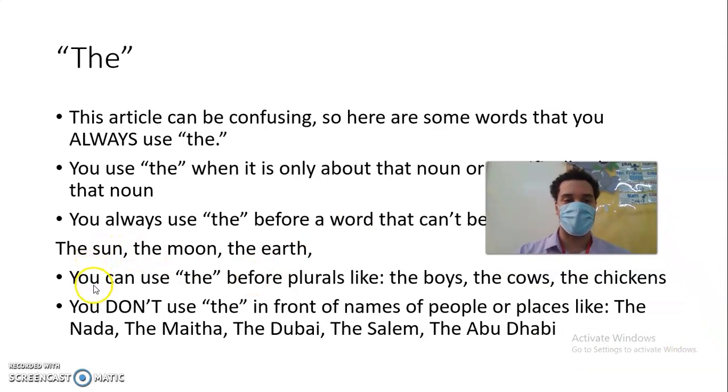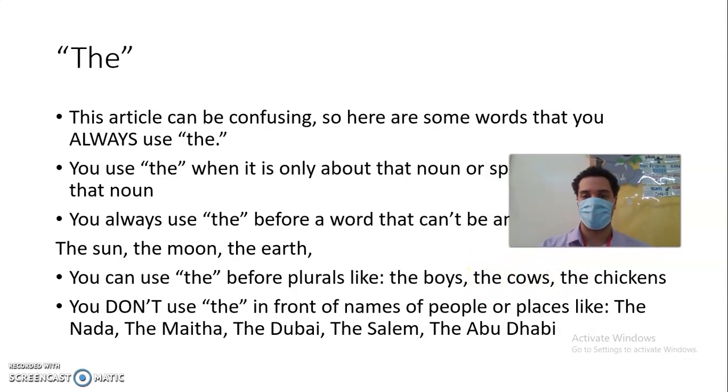Okay, now it says you can use the before plurals like the boys, the cows, the chickens. Now you can't really say boys because boy is one and boys ending with s is plural, so that means it's many, right? So that's incorrect. The cows, same thing.